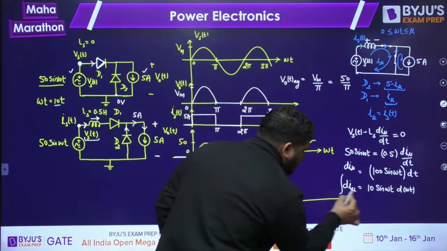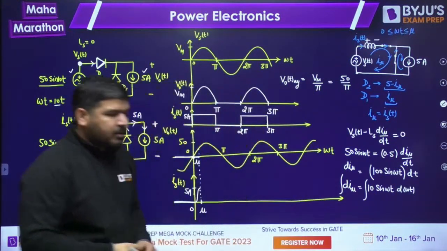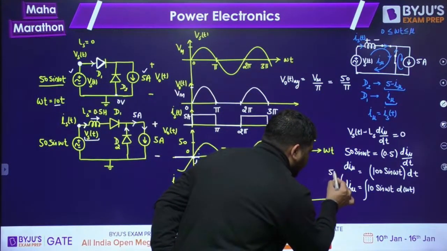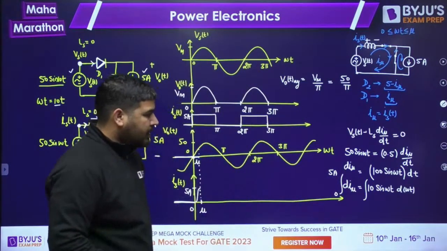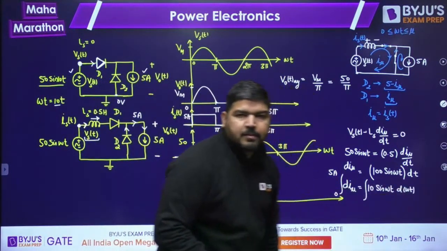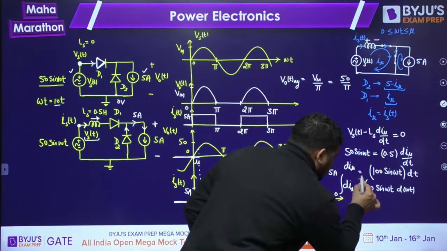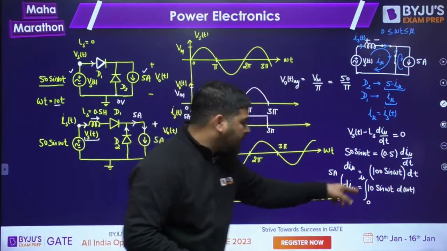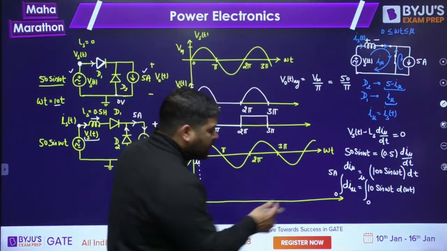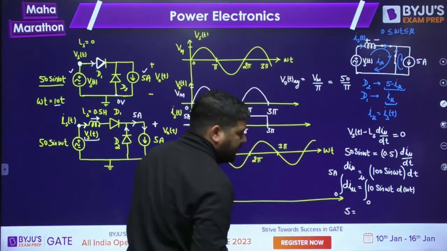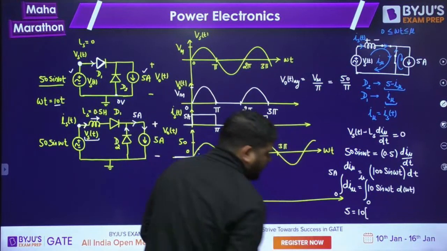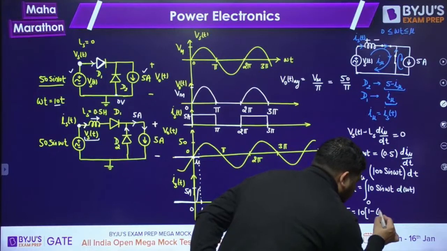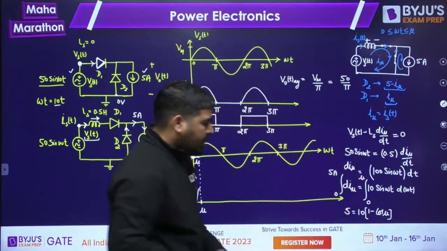And take the integration on both sides. Now you can see that this I mu is changing from 0 to 5 ampere. In what interval? Here the integration is with respect to omega t, 0 to mu radian. So in mu radian, this current has increased to 5 ampere. Now you can calculate: 5 is equal to 10 into the integration of sine, which is minus cos, upper limit minus lower limit, 1 minus cos mu. Is it fine, guys? This way you can solve it.